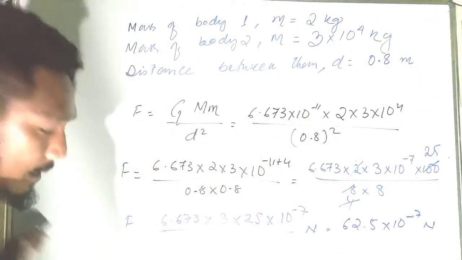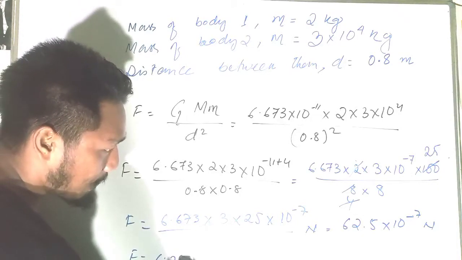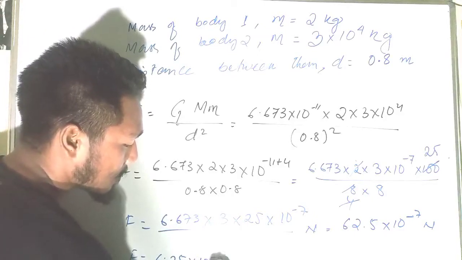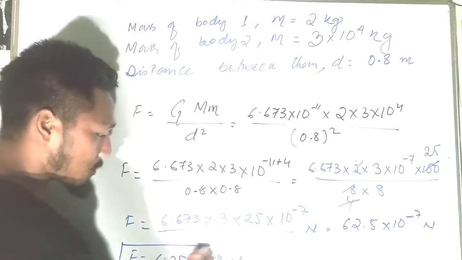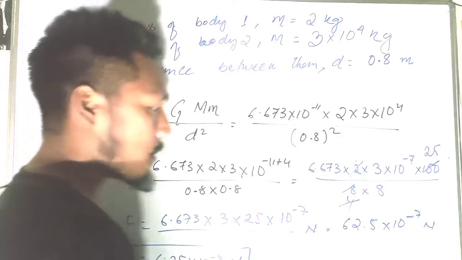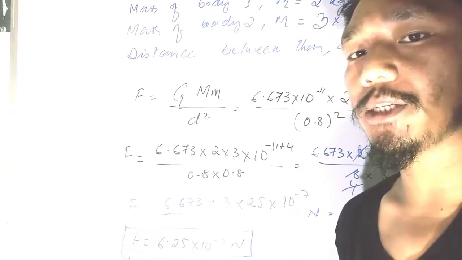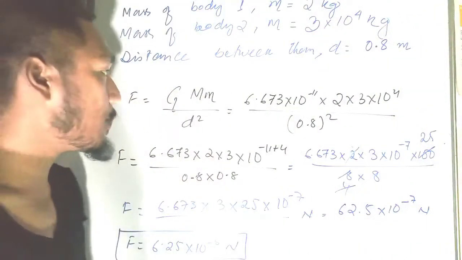So we get nearly F is equal to 6.25 into 10 to the power minus 6. So this is our force. Clear about this one? You can see this is our force. Okay, so this is how we do the numerical problems.